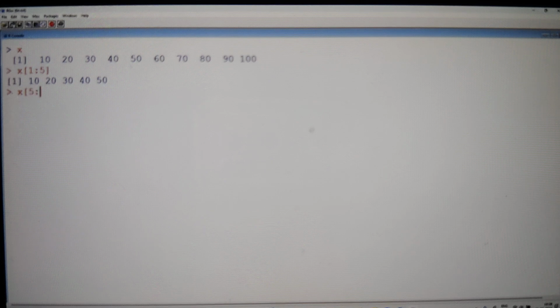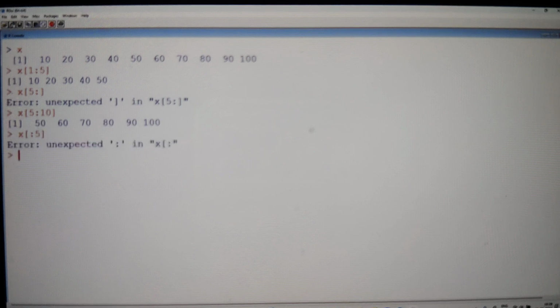It is going to be x of 5 to... just an example, guys. We have to specify the ending position. Simply specifying the starting position is not possible. 5 to 10, we have to specify. If I said to 5, don't think that it is going to start from the beginning automatically. We have to specify both the starting position as well as the ending position. Wherever you want to start and wherever you want to end. This is what we call a slicer. It is nothing but the slicing technique, guys.